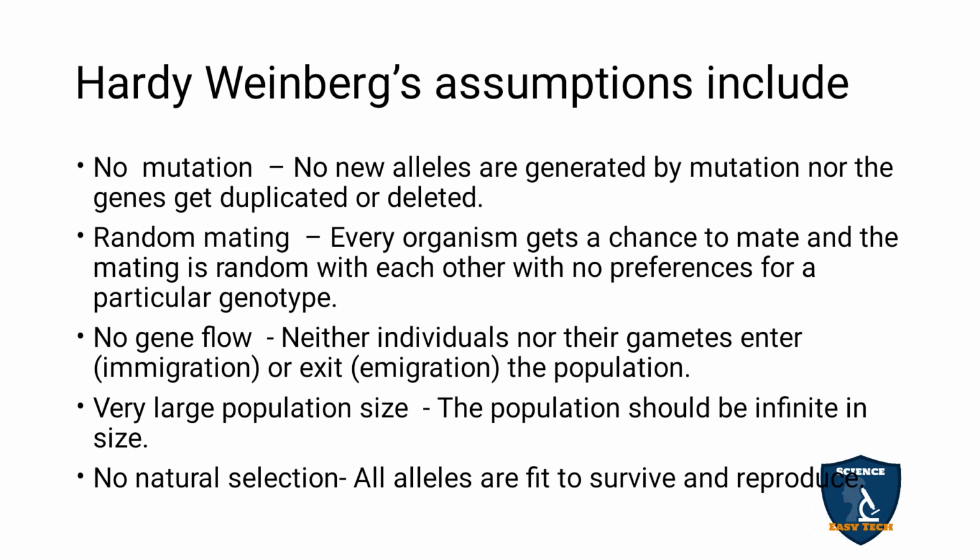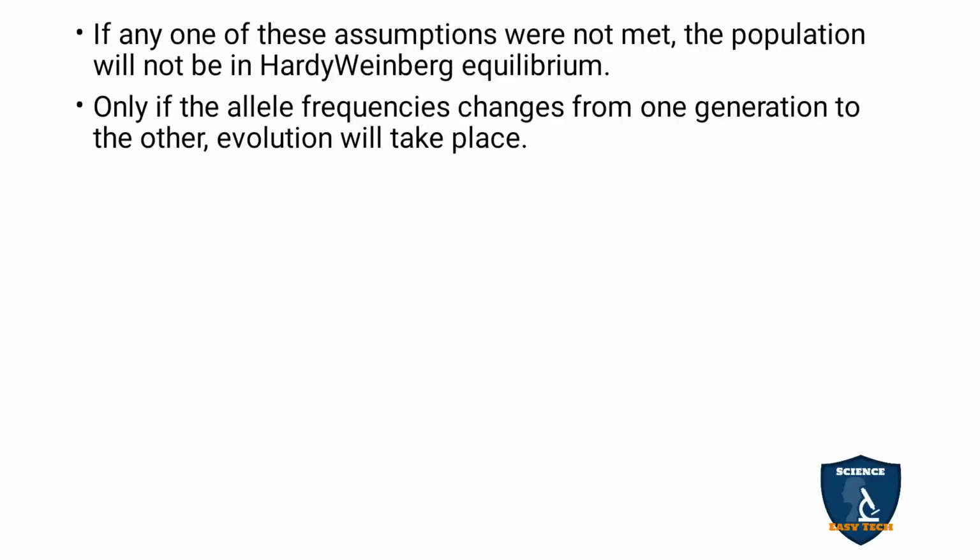Only then can you see change, and a new organism will evolve. No natural selection. All alleles are fit to survive and reproduce. Because they are taking one type of population, natural selection is not seen, because all are fit, and all are able to survive and reproduce.